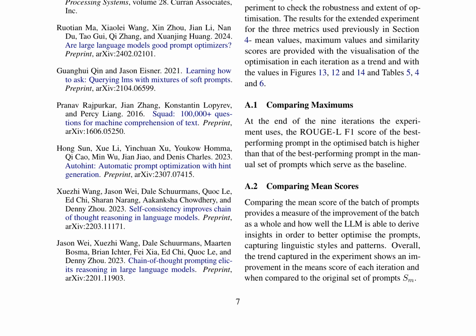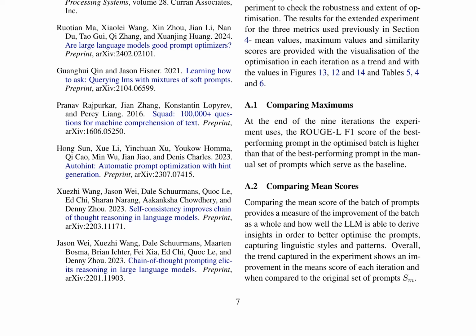This demonstrates the large language model's, LLM, ability to derive insights and optimize prompts effectively, showcasing its capability to enhance the quality of the generated text. The visualizations provide a comprehensive understanding of the optimization process, highlighting the model's robustness in adapting to varying data points. The mean values, maximum values, and similarity scores offer a quantitative assessment of the optimization extent, underscoring the significance of the LLM's optimization capabilities.